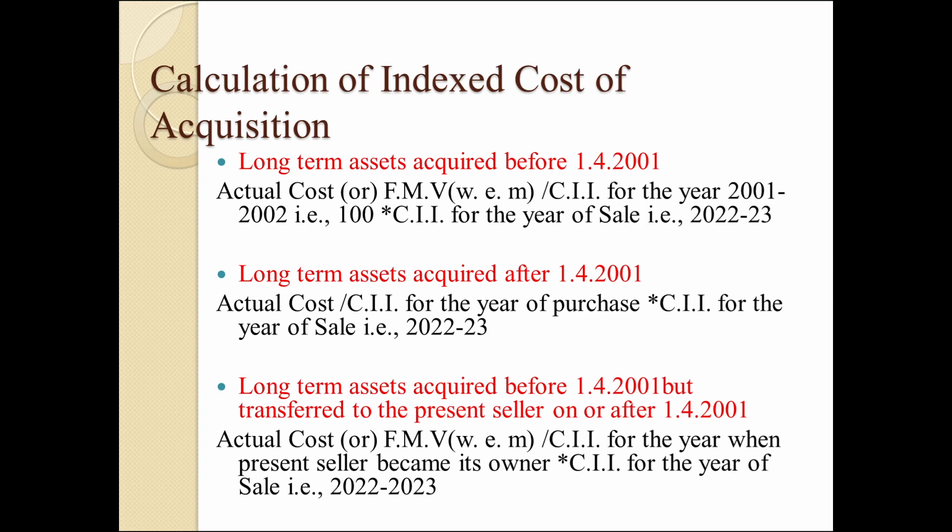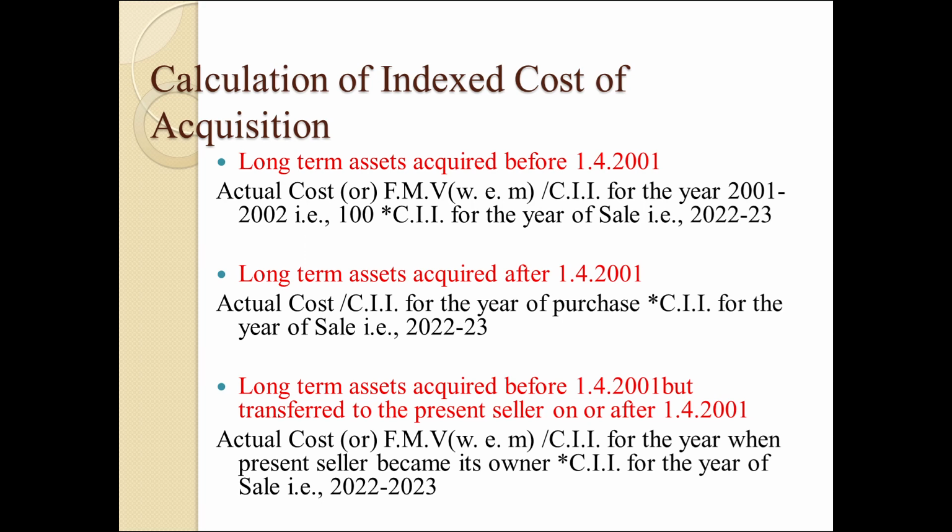For assets acquired before 1/4/2001, the formula is actual cost or fair market value, whichever is higher. Actual cost is compared with fair market value, and whichever is more is taken into account, divided by the cost inflation index for the base year 2001-02, that is 100, into the cost inflation index for the year of sale, 2022-23, that is 331.